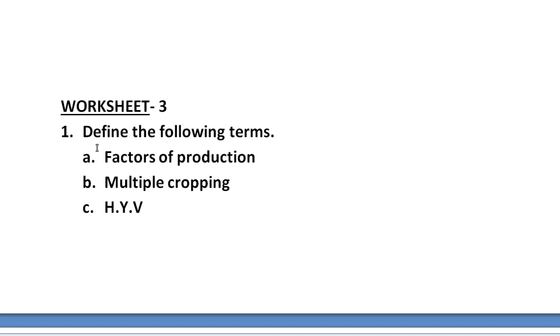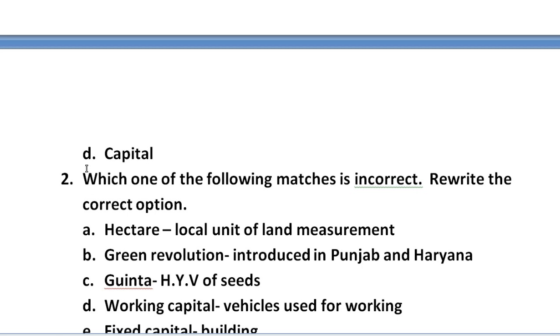Here first question is given, define the following terms. Related to the following terms, which is very important as per the definition. So here we have factors of production. If you remember, for production we have some factors. Those factors you have to define here. B, we have multiple cropping. What do you mean by multi-cropping? C, we have what is HYV. D, we have capital. You have to explain what is the use of capital, what do you mean by capital, how it is required in farming activities, and what is the role of capital in non-farming activities.